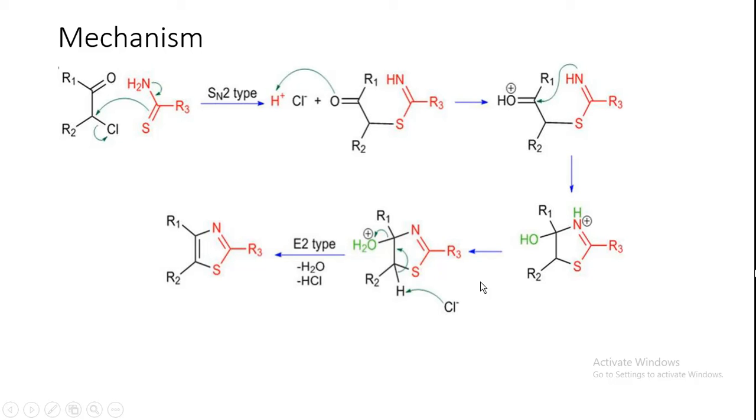So next what will happen, you see this H will come to here to negate the positive charge of the nitrogen, so it will form H2O. So here OH2 will form. Then next what will happen, this Cl will abstract this H, and H2O will come out, to form a bond here. So ultimately an elimination type of reaction takes place, elimination reaction overall. So HCl along with this water will come out to give the substituted thiazole ring.